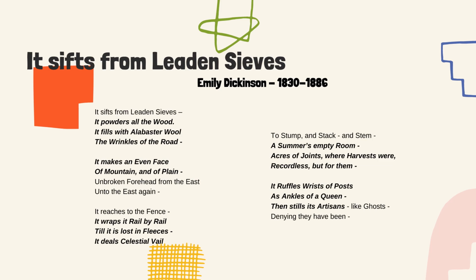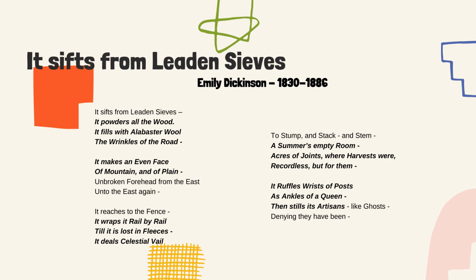So in here, we could see it makes an even face of mountain and of plain. Mountain, according to the big natural views that the author mentioned, gives a relaxed feeling, something very happy and quiet. And sure, the next verse refers to it wraps it rail by rail, till it is lost in fleeces, it deals celestial veil.